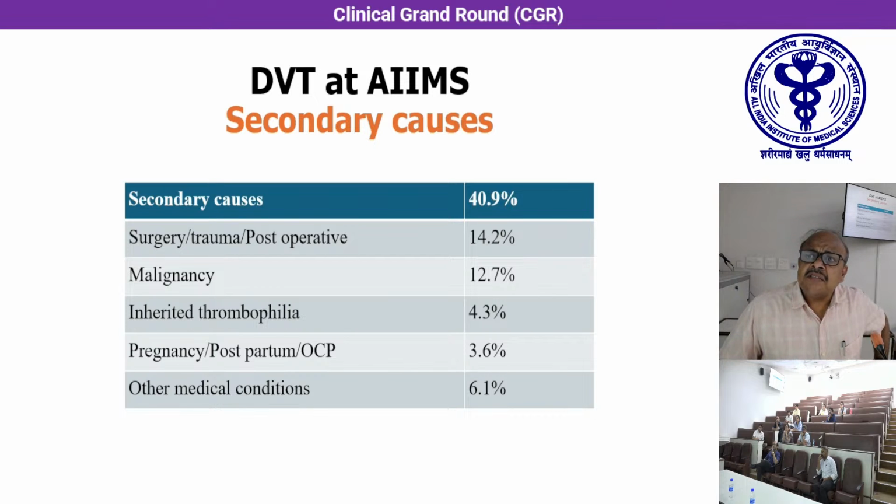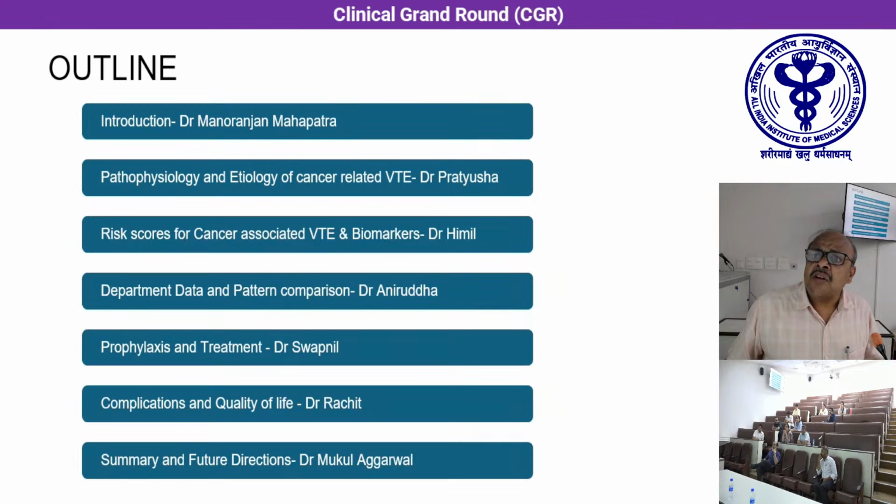We have a few publications on cancer-related thrombosis, and we recently have data from one of our theses on cancer-related thrombosis. So I would like to give a general overview of cancer-related thrombosis in the next 45 minutes. There is also significant improvement in DVT management, especially newer oral anticoagulants and heparin drugs.